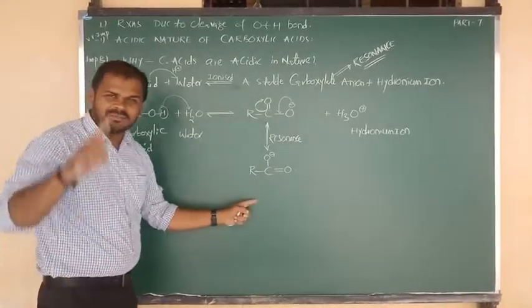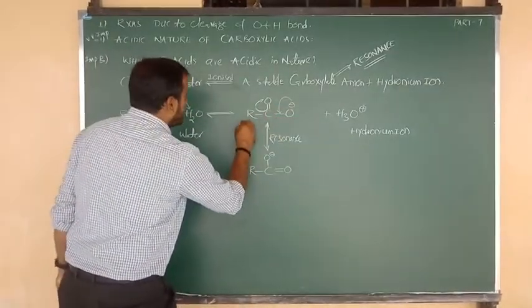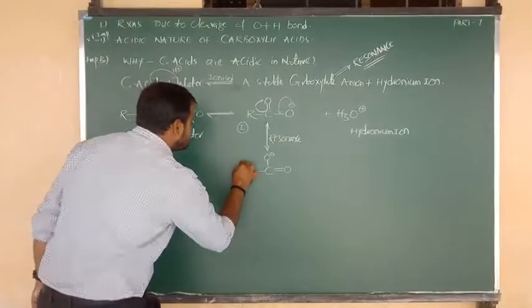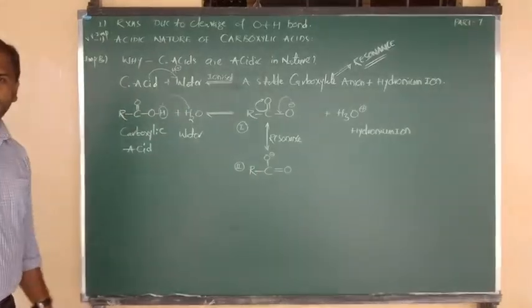So how many carboxylate ions do you get here? Carboxylate anion, resonance number 1, and this is nothing but resonance number 2.